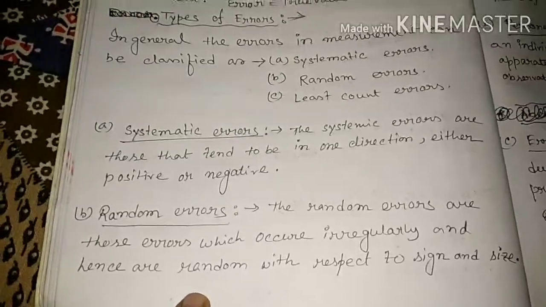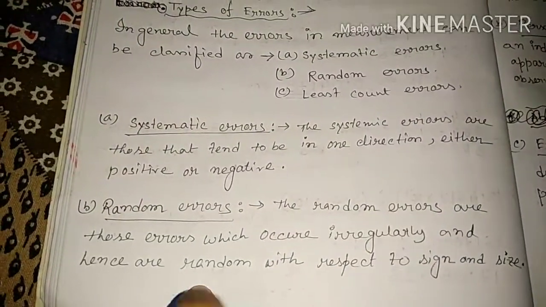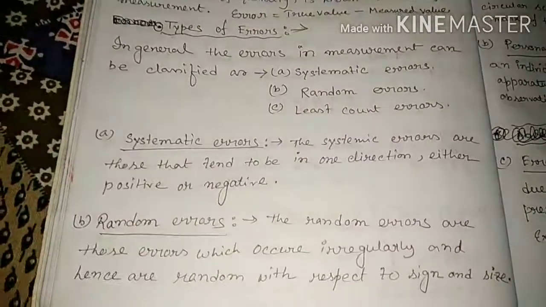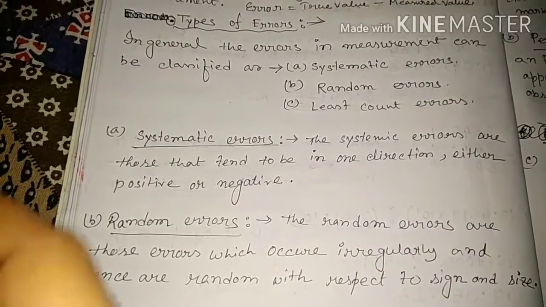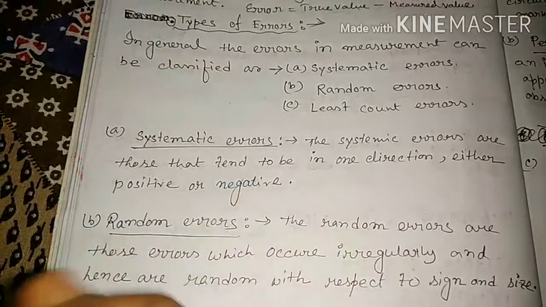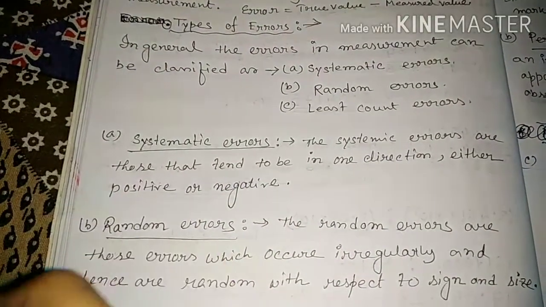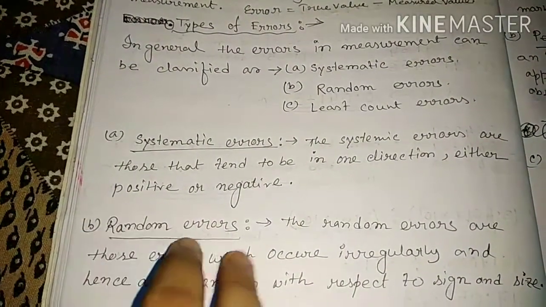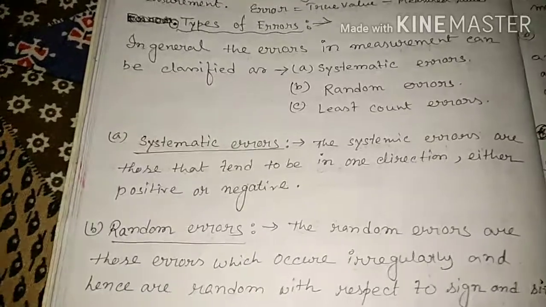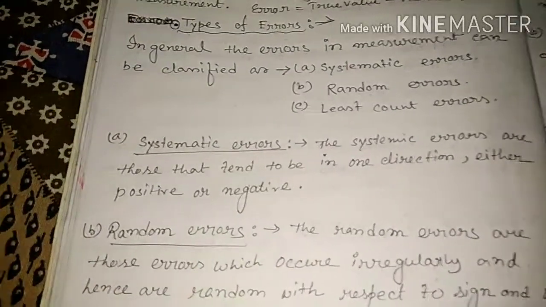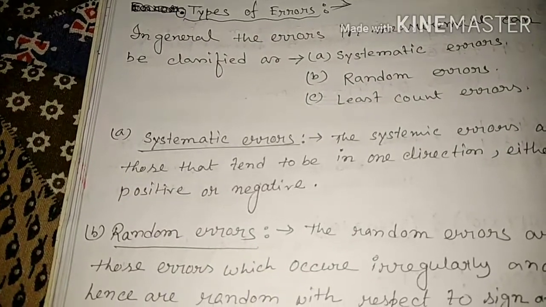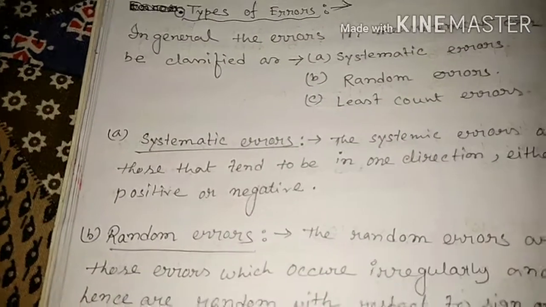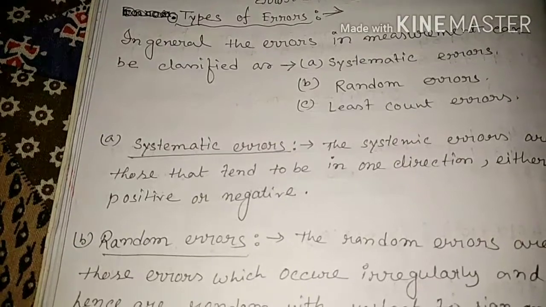Systematic errors. Systematic error has a magnitude and a direction, either positive or negative, due to the system. The systematic errors are those that tend to be in one direction, either positive or negative. The error caused by the system is called systematic error.